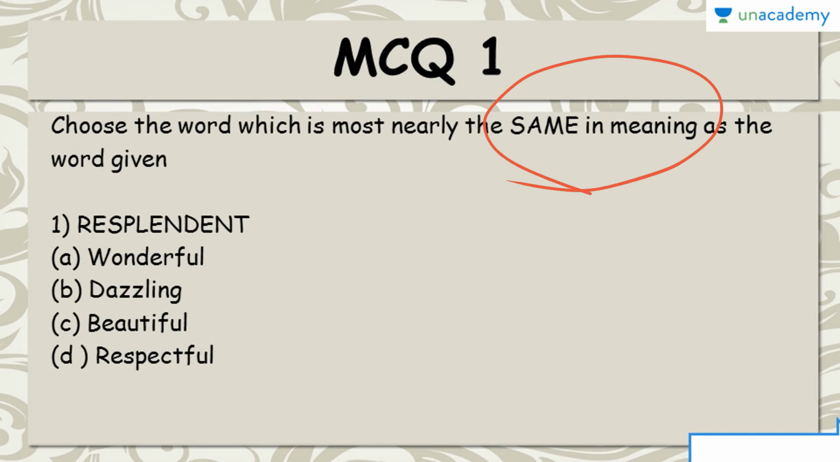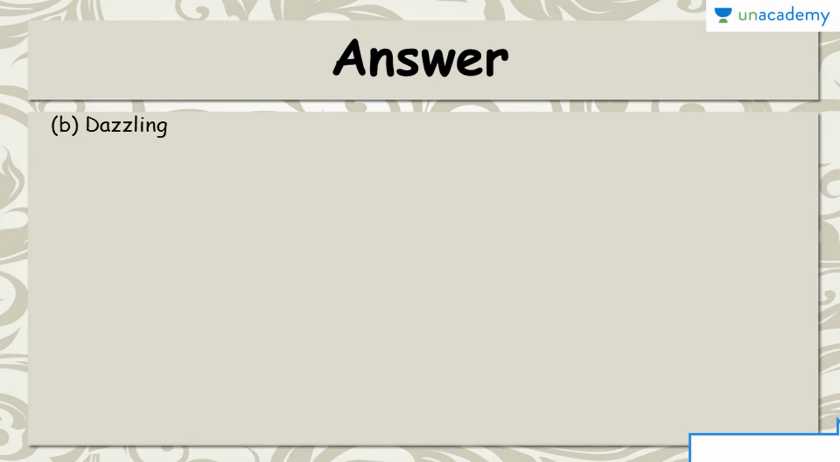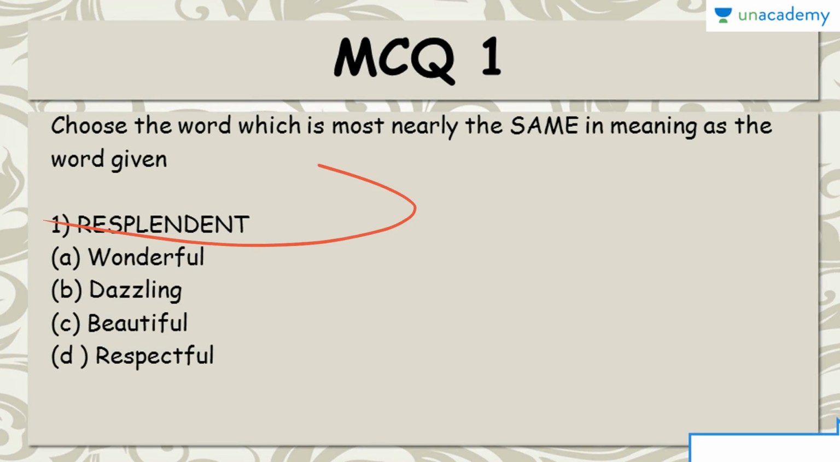So the first MCQ for today: find the word that has the same meaning as resplendent. Options are wonderful, dazzling, beautiful, respectful. And the right answer to this MCQ is B, dazzling. So resplendent is almost the same as dazzling.